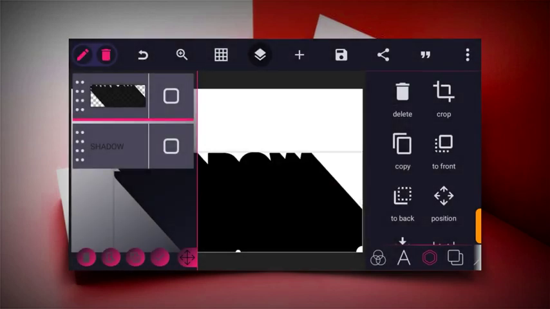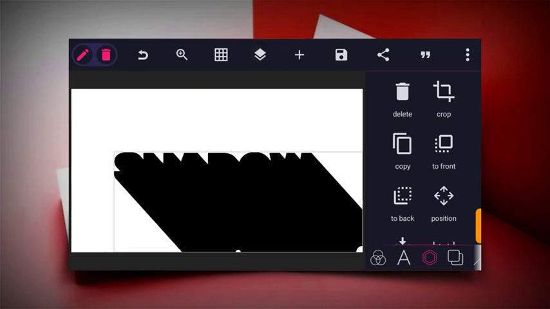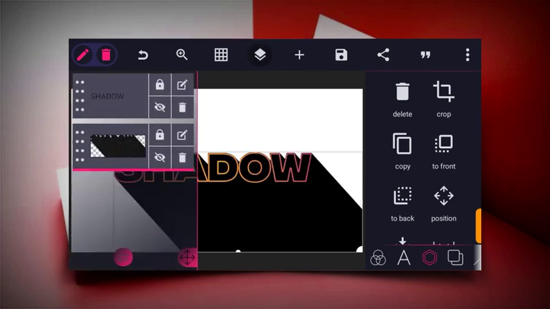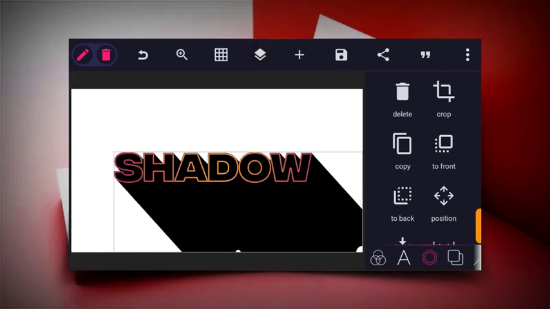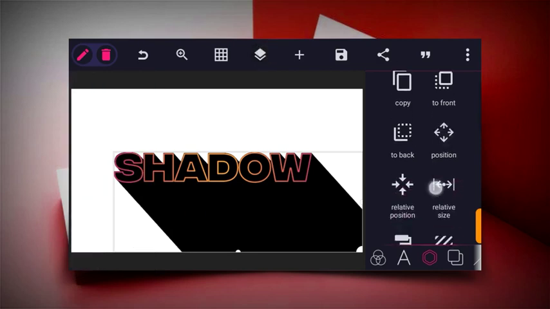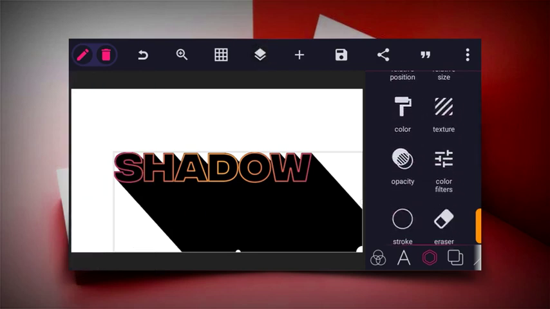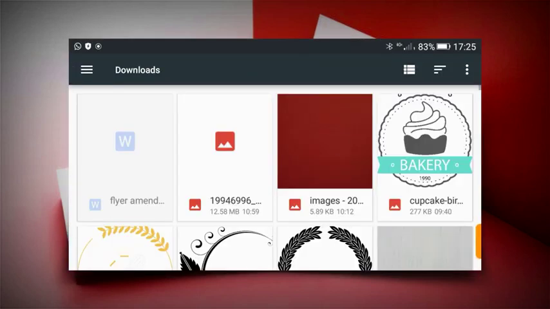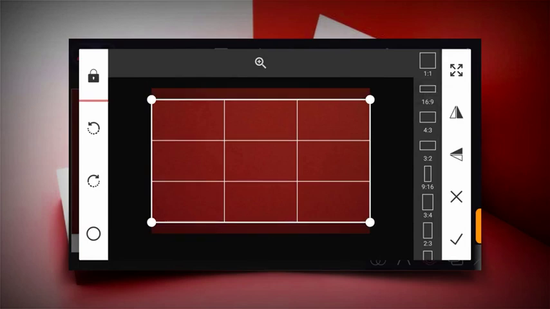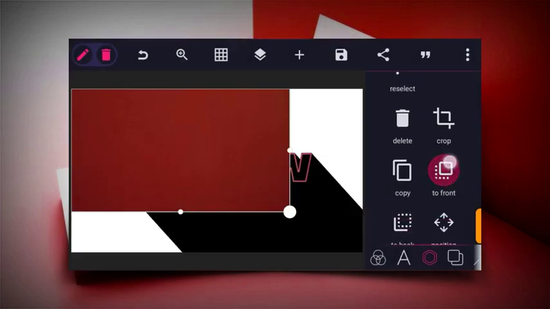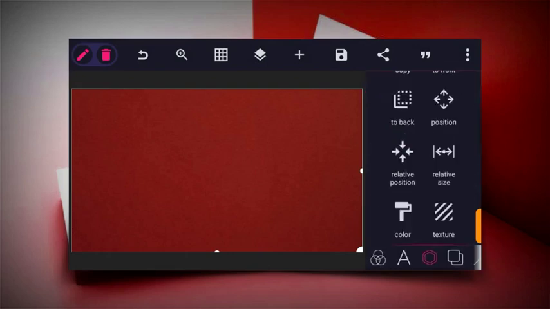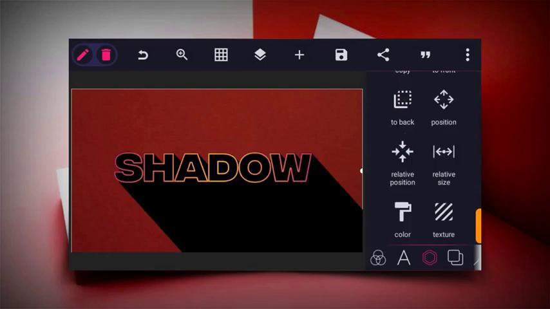So after this, move it to the back by dragging this or clicking the back icon. So move it to the back. So you can actually use a background or just use a plain color. So let's just import a background. So let's import this background and then click the 16:9 icon and then use the relative size to make it equal with the layout, and then move it to the back.